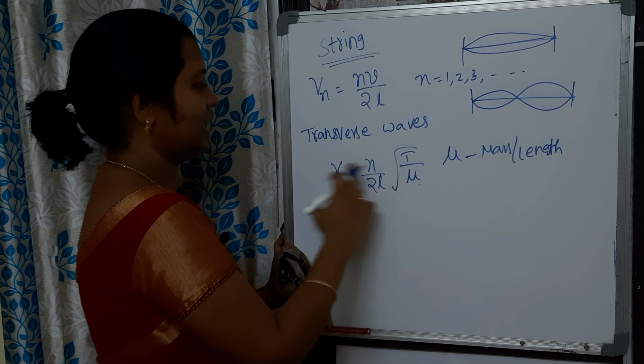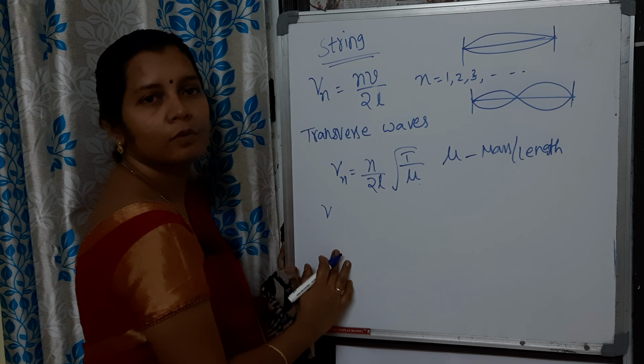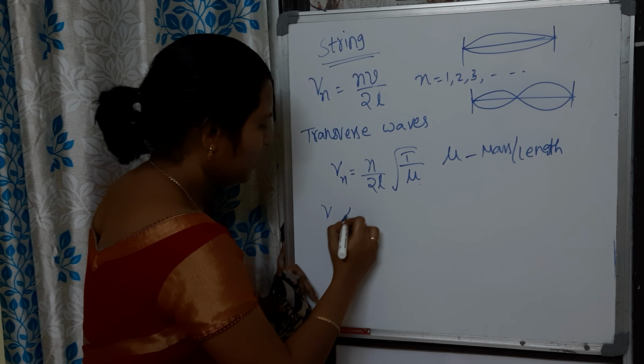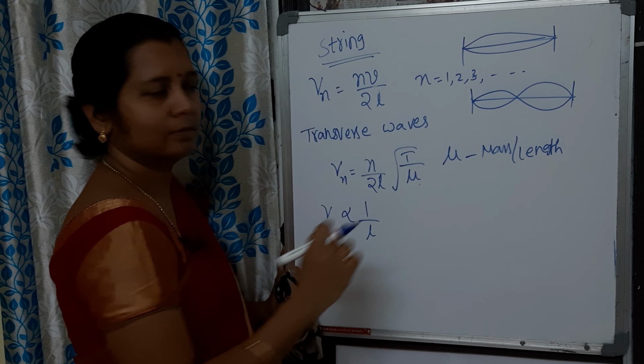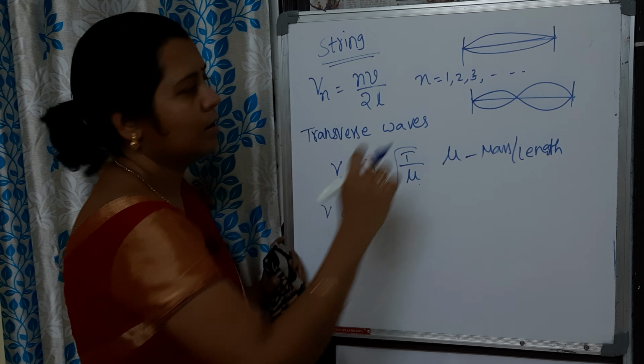So basing on this, we have some laws of transverse vibrations in a string. The frequency of vibration nu is inversely proportional to resonating length. This is the first law, keeping tension and mass, meaning tension in the string, the same, and we used the same string throughout our experiment. Keeping T and mu constant.